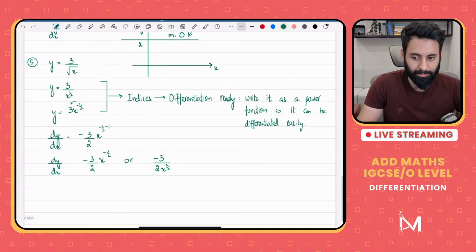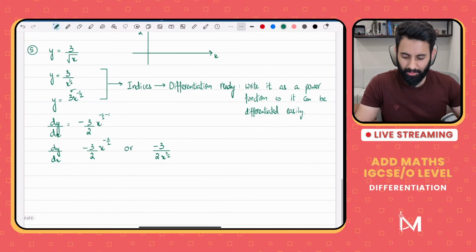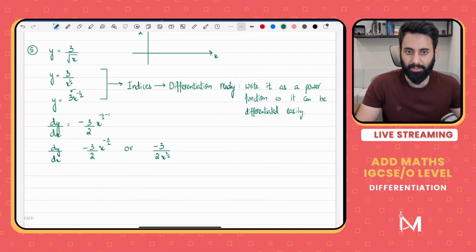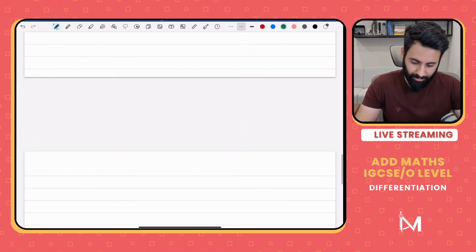Okay, now let's move on. So this is how you differentiate power functions. Now let's see how to differentiate composite functions.